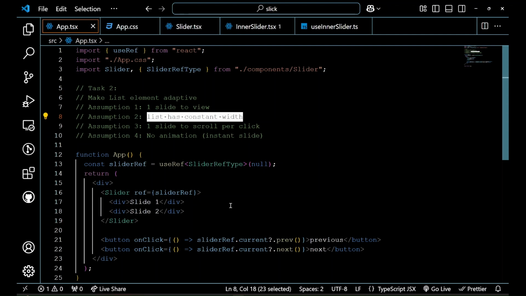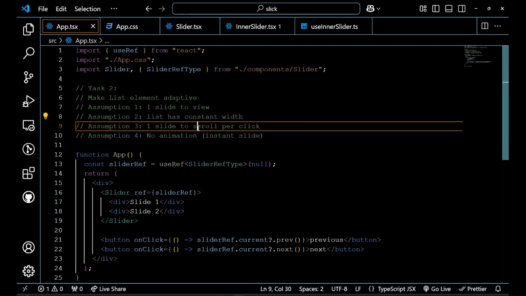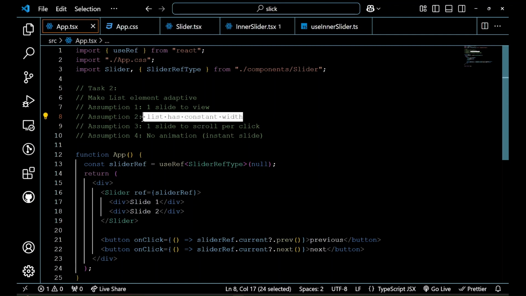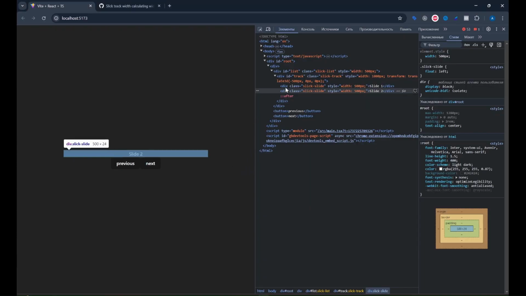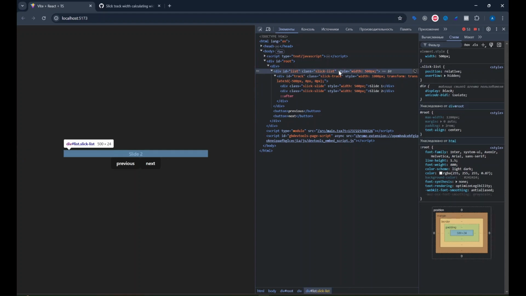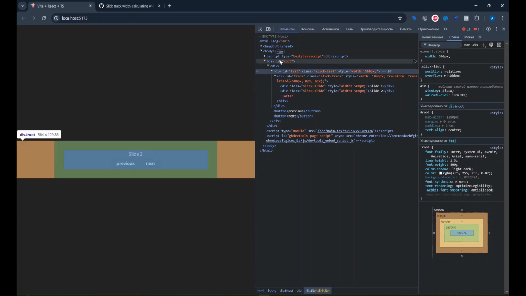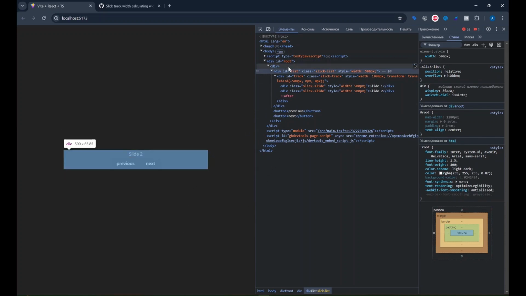So let's get started. In this episode, we have task number 2 that will make the list element adaptive according to its parent. So we will break assumption number 2, so that the list will not have a constant width. If you remember, the React Slick list is set to a width of 500 pixels, so we will make it adaptive according to its parent. So let's get started.